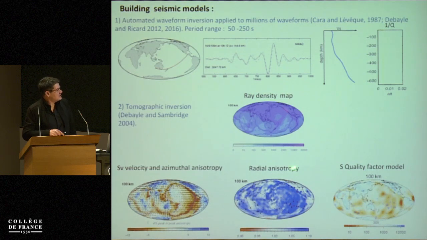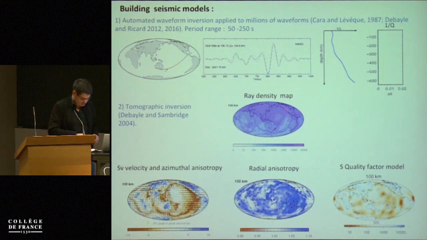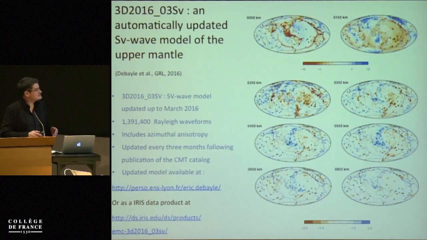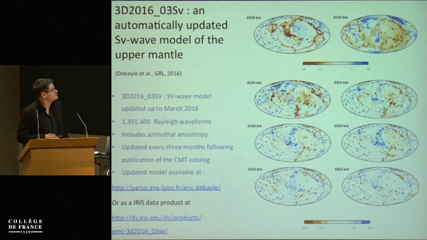process the Rayleigh waves. If we process the Rayleigh waves and the Love waves and we invert them at depth, we can produce the radial anisotropy model. And finally, from the amplitude of the Rayleigh waves, we can get some information on the quality factor. So let's start with the shear wave heterogeneities.